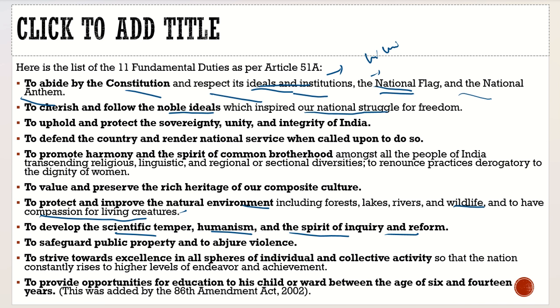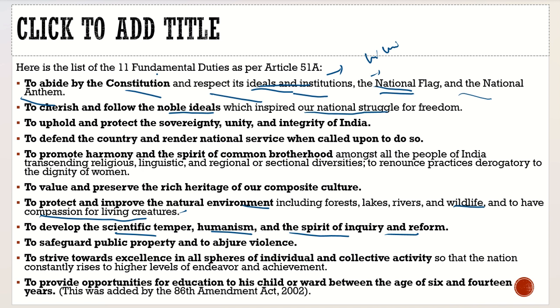To renounce practices derogatory to the dignity of women. To value and preserve the rich heritage of our composite culture. To protect and improve the natural environment, including forests, lakes, rivers and wildlife, and to have compassion for living creatures. To develop the scientific temper, humanism and the spirit of inquiry and reform. To safeguard public property and to abjure violence.